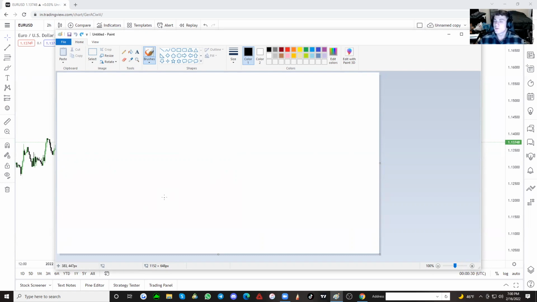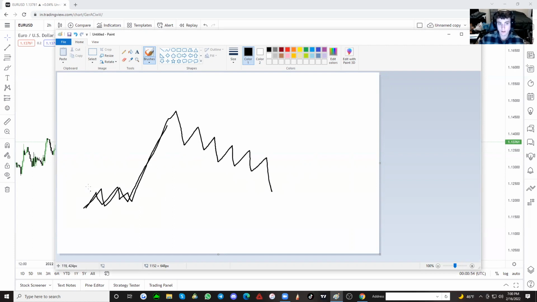Okay, so starting off with the foundation and the pattern that we trade. There's one singular thing that is the foundation for every single trade we take. And it's this: there's an area of consolidation, and then there's a big impulse in price, so this inefficiency is created. So we have an area of consolidation here, and then we have a nice push to the upside. And this coming back down into our area of interest somewhere around here is the foundation for which all of my trades are taken.